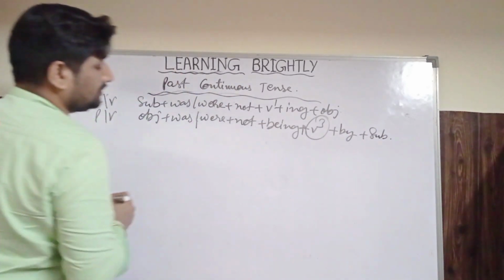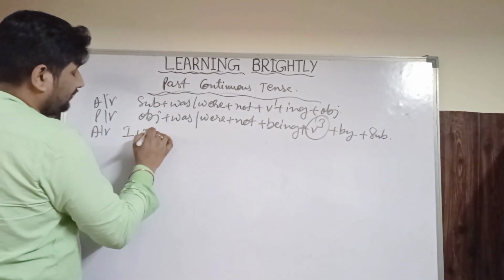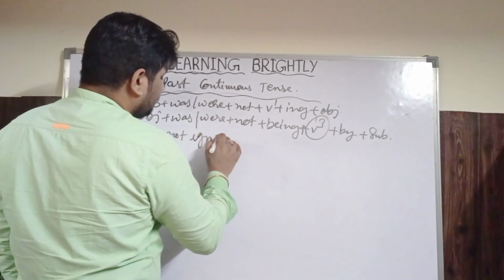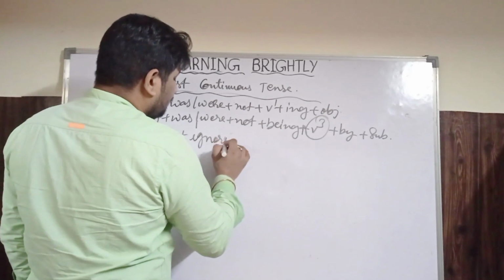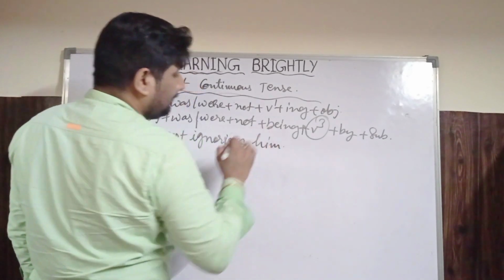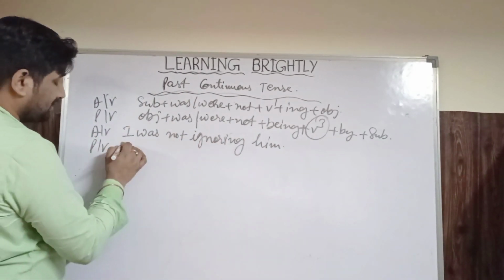Like example, I was not ignoring him. मैं उसे इग्नोर नहीं कर रहा था. Into passive voice, object will come first.